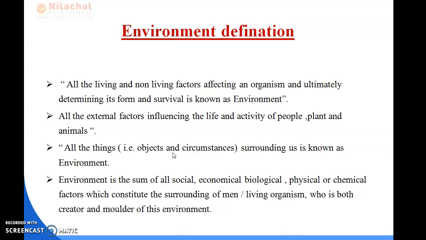Next and last environmental issue is global warming. Global warming is occurring due to an increase in carbon dioxide, an increase in the greenhouse effect, and an increase in global temperature. So these are the environmental issues. Due to these factors, the environment gets problems, and these are the human activities that create problems for the environment.